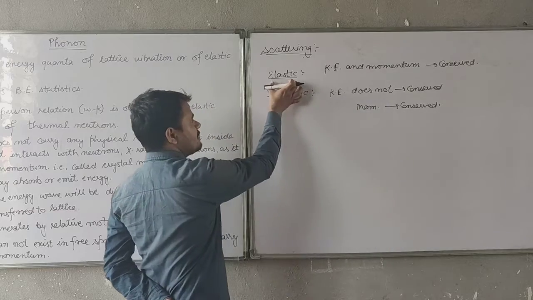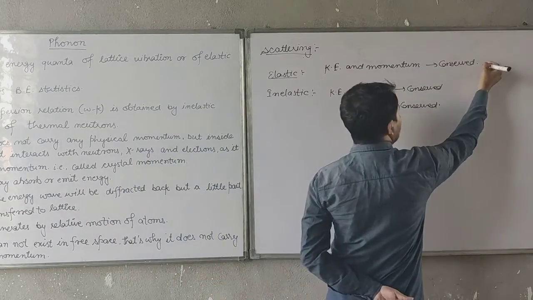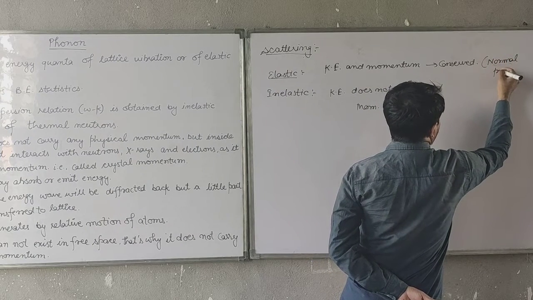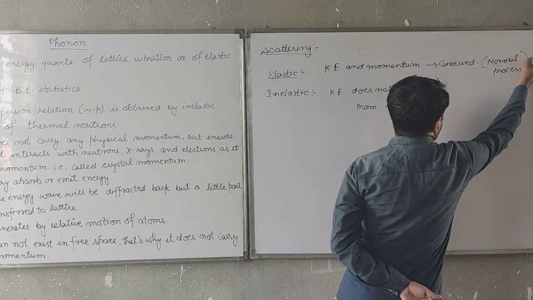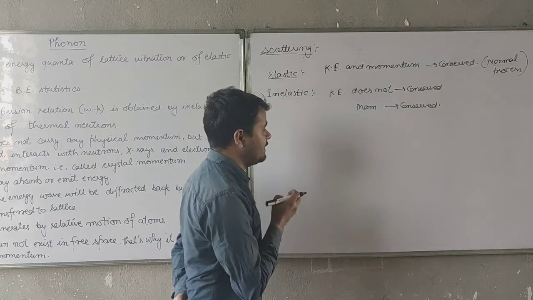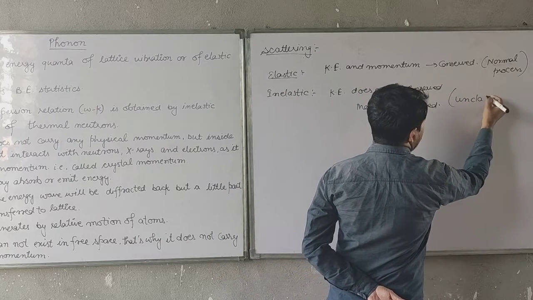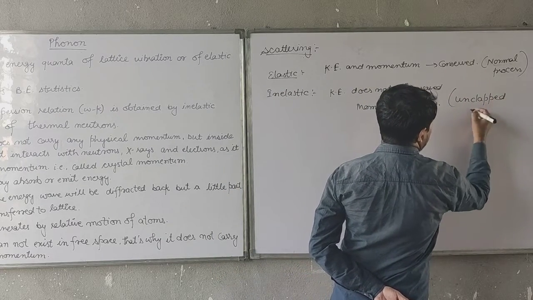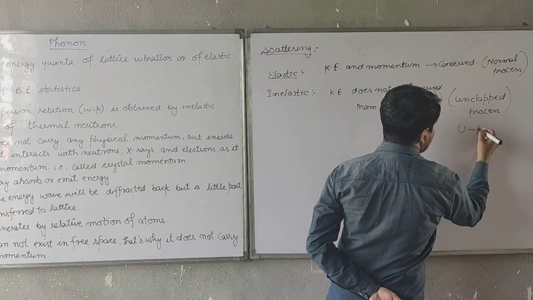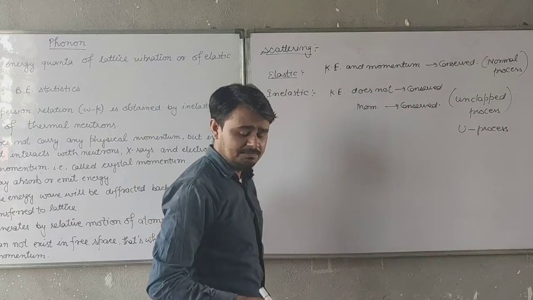Similarly, elastic scattering in case of phonons is known as the normal process, or simply the N process. And inelastic scattering is known as the umklapp process, also known simply as the U process. One by one we will talk about them.